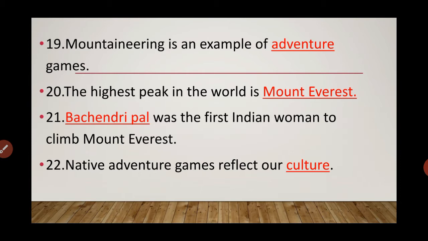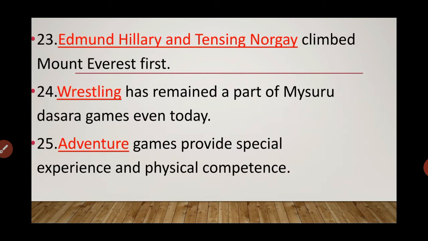20. The highest peak in the world is Mount Everest. 21. Bachendri Pal was the first Indian woman to climb Mount Everest. Native adventure games reflect our culture.